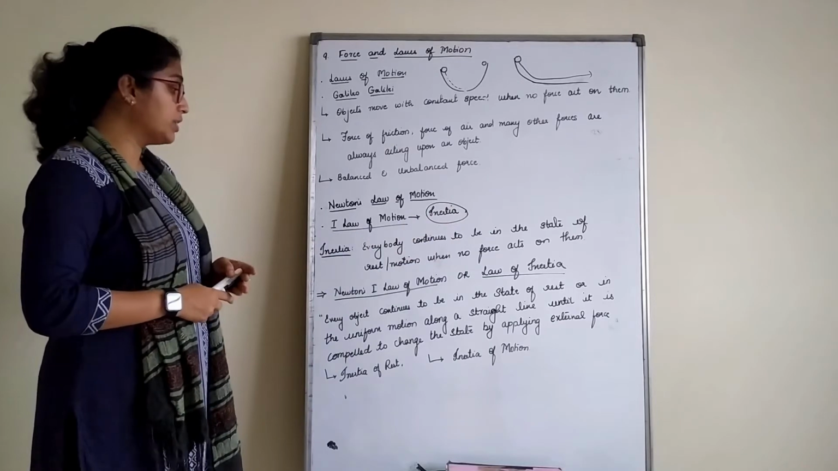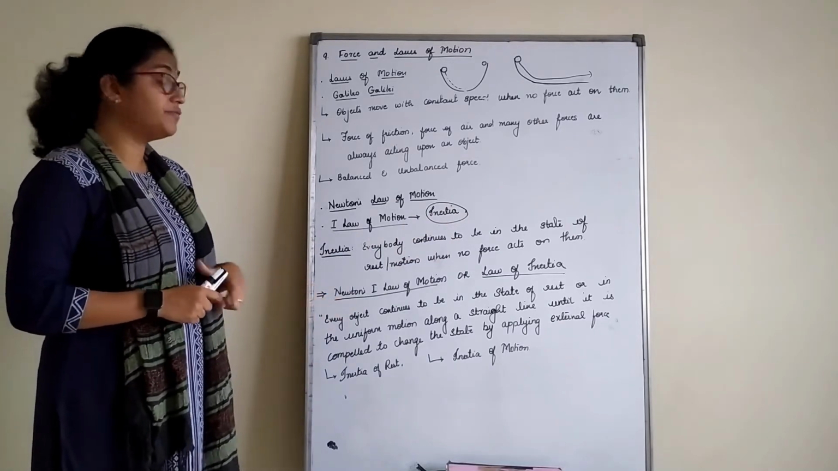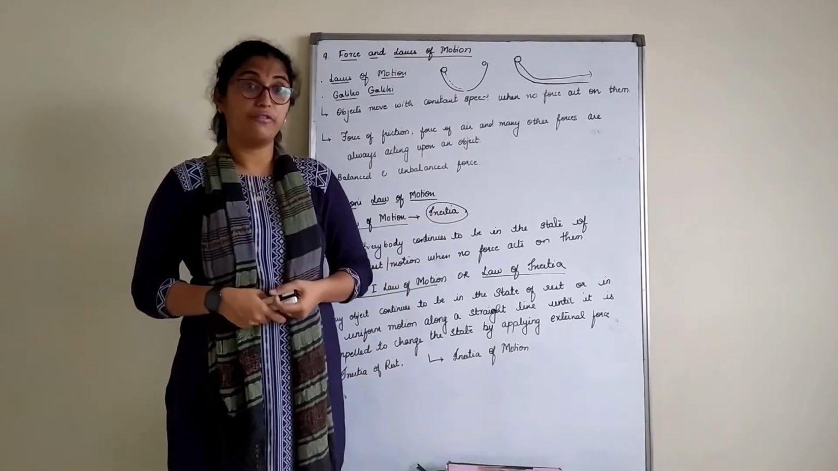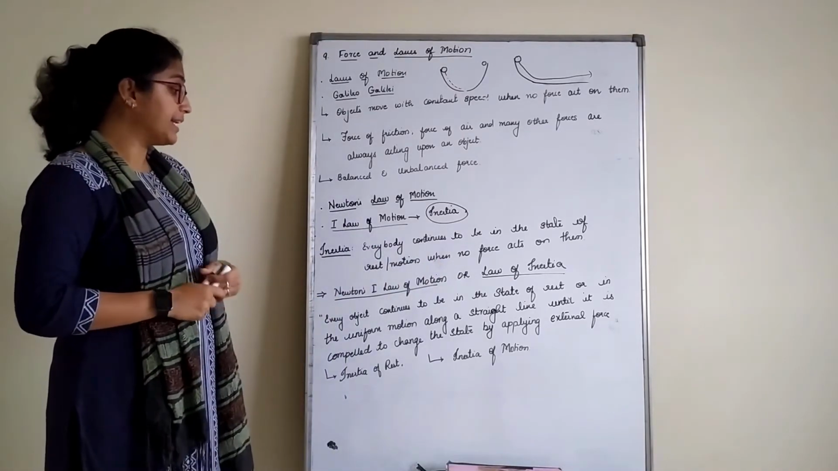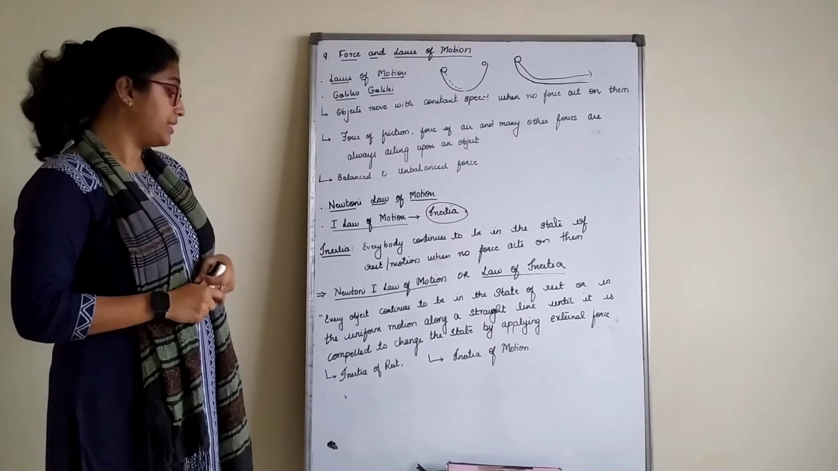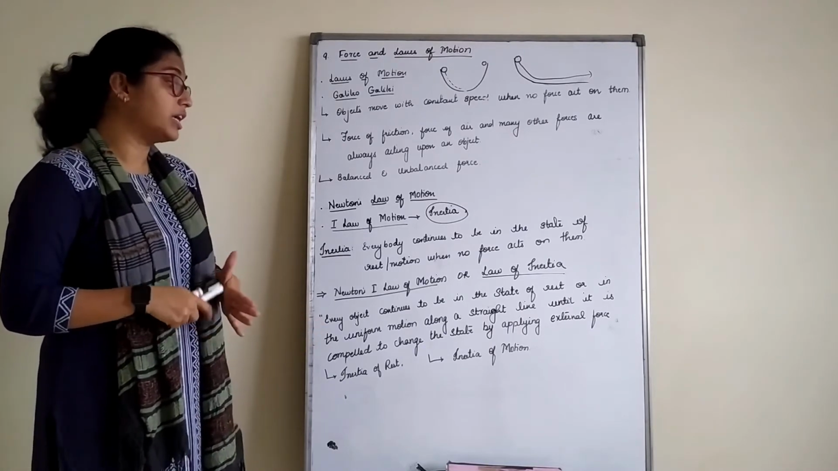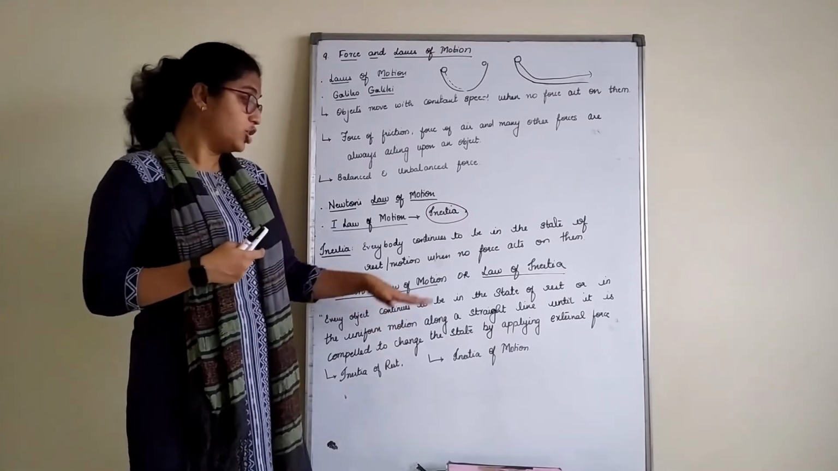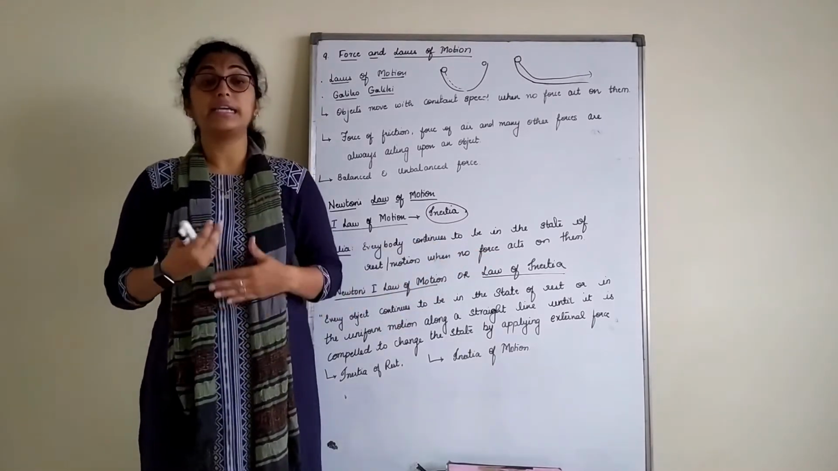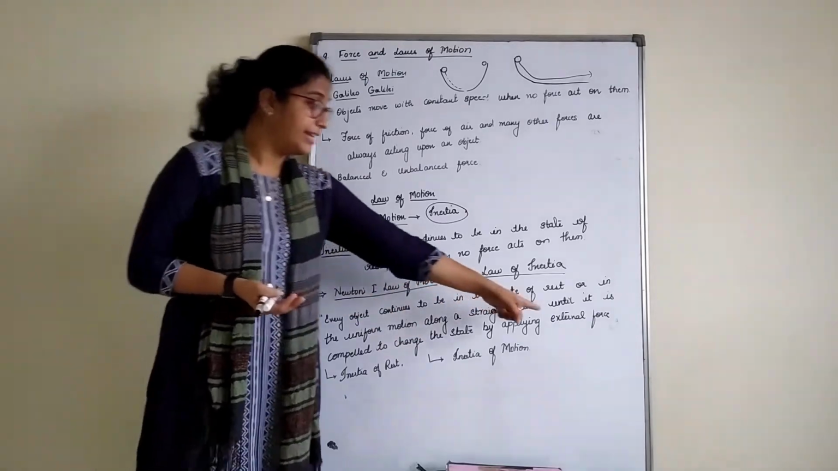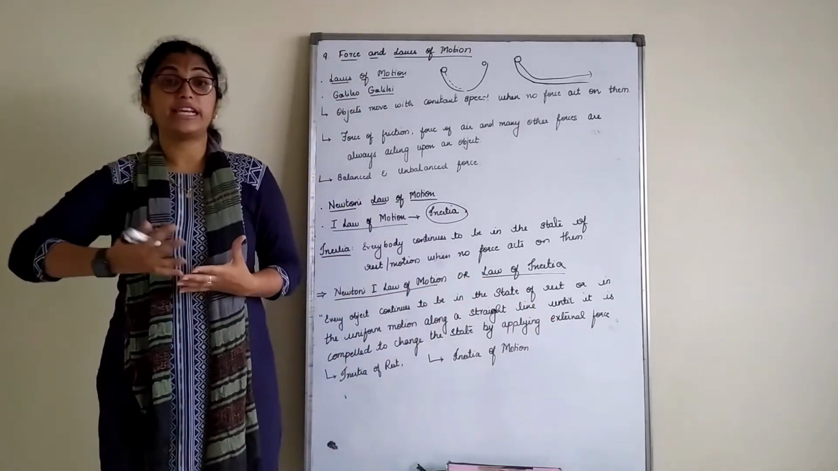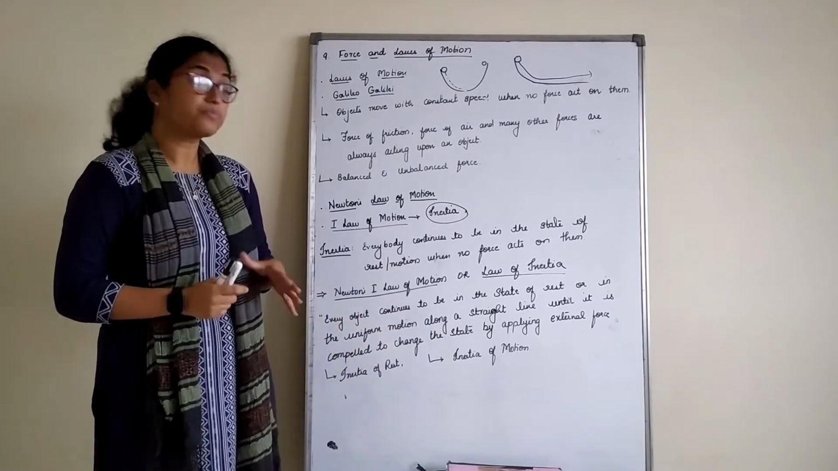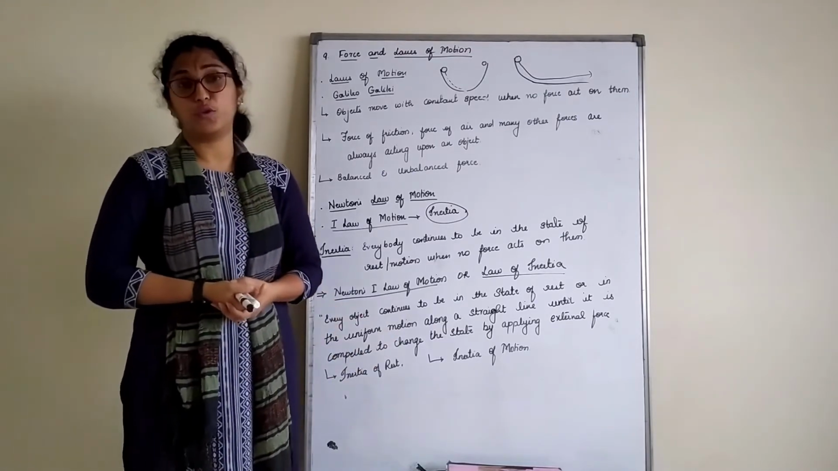Now let's see the definition of Newton's first law of motion, which is also known as the law of inertia. Every object continues to be in the state of rest or in uniform motion along a straight line until it is compelled to change the state by applying an external force, right?